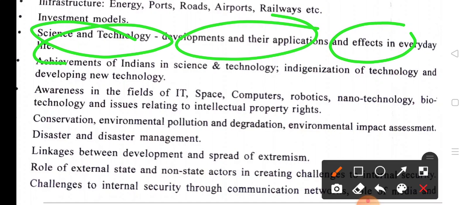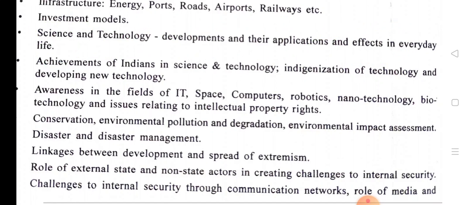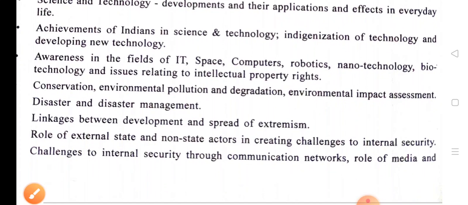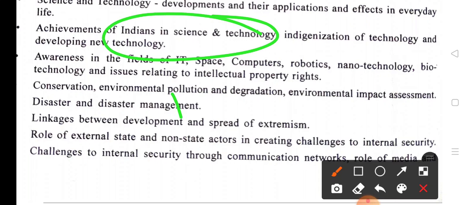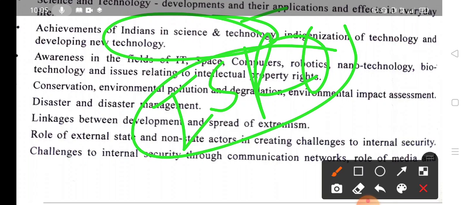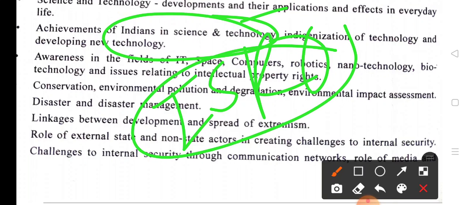Let us talk about the achievements of Indians in science and technology. These topics are important for the science and technology sector. Here is ISRO: what are the achievements of ISRO and what are the upcoming plans and missions of ISRO?